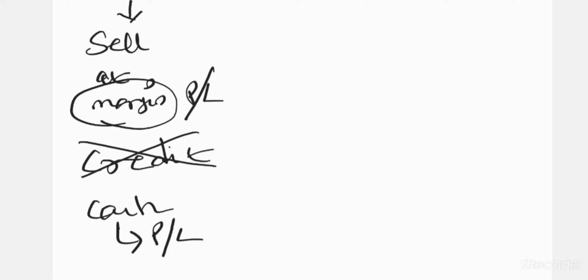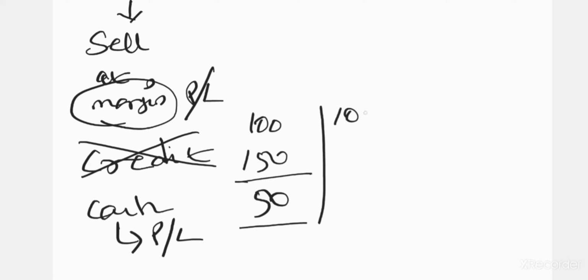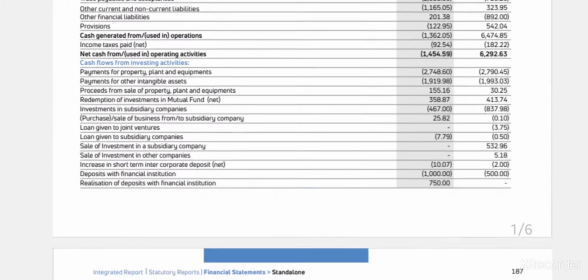कुछ तो लॉस हो गया और कुछ तो प्रॉफिट हो गया, प्रॉफिट मिला है, वो कैश में कितना मिला है, क्रेडिट में ही मिला है प्रॉफिट. The original cost of the manufacturing item is 100, you sold it for 150 on credit. 50 is the credit profit. There is also one more sale, 100, 150, and this is for cash. So 50 is cash profit. Total profit is 100, and this is what is given here.